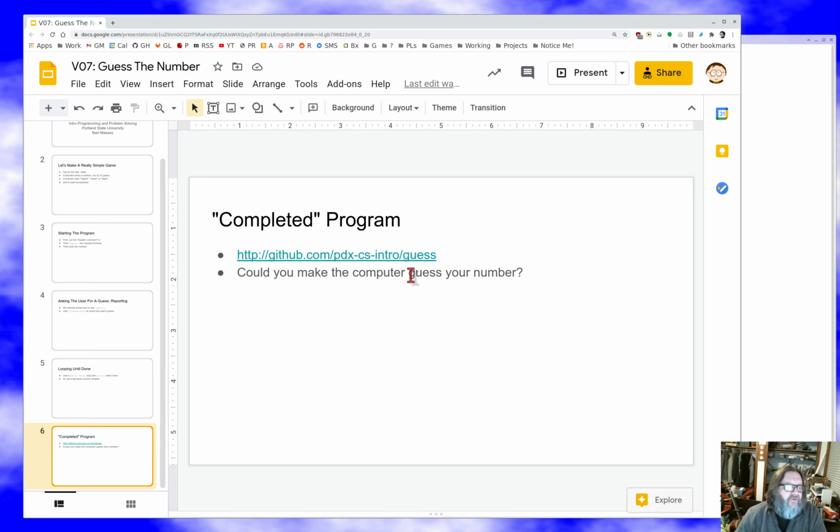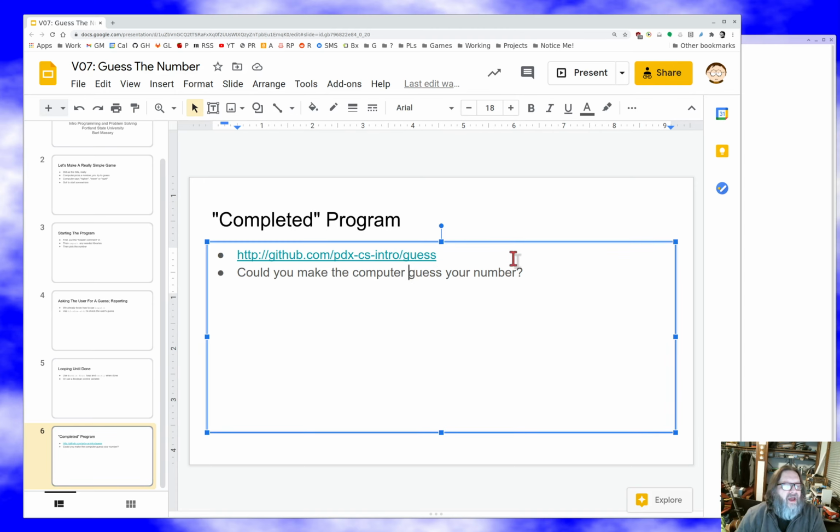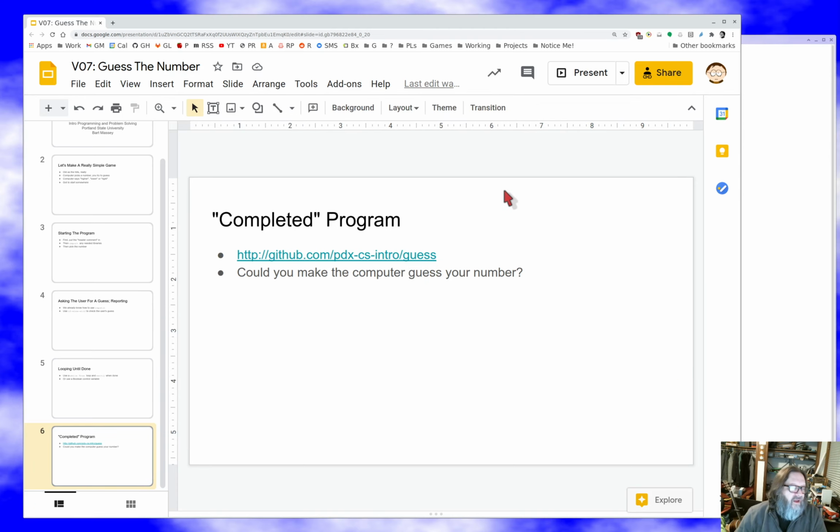And then the other question, of course, is, well, what if we turn the game the other way around? What if instead of the computer picking a number and you trying to guess it, you pick a number and make the computer try to guess it? Like I say, it's kind of a challenge, but it's interesting to think about the strategy for how to make the computer guess the number quickly before the human gets bored. There is a trick to that.